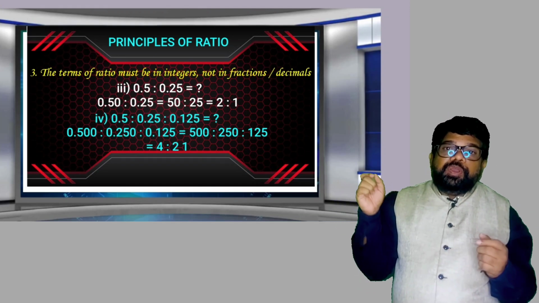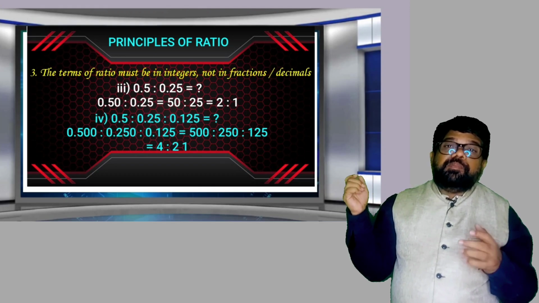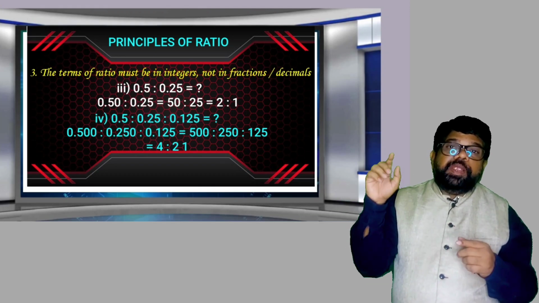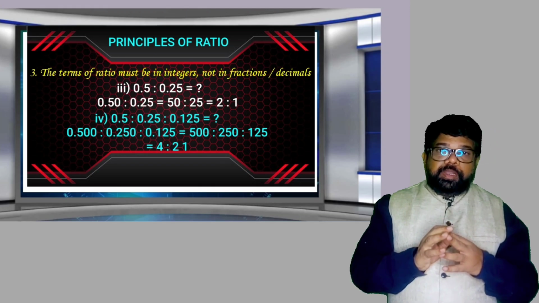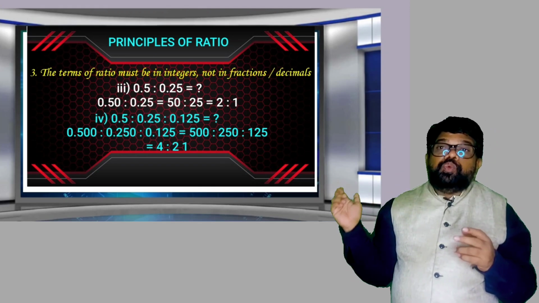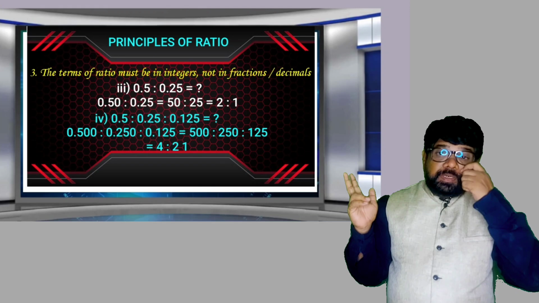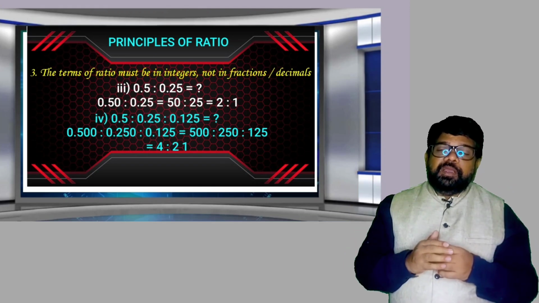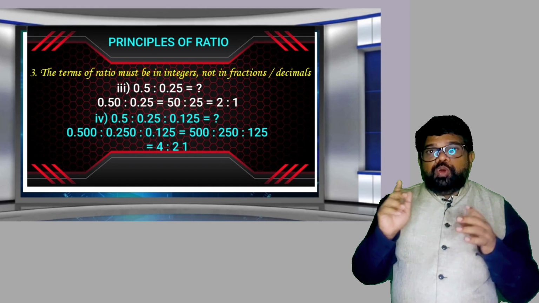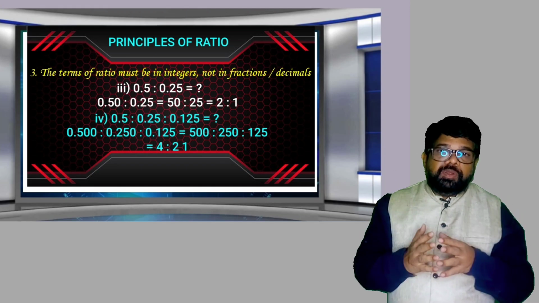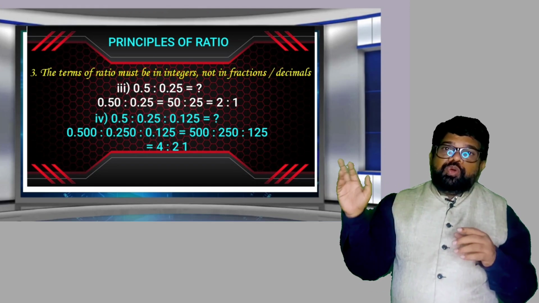Now after decimal you have to observe how many maximum number of digits are there. So 0.5 means after decimal 1 digit is there. Listen to me carefully. 0.25 means after decimal 2 digits. So maximum 2 digits are there. So the first term also can be written with 2 digits after decimal. So 0.5 can be written as 0.50, is to 0.25.